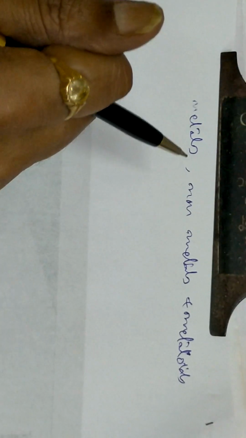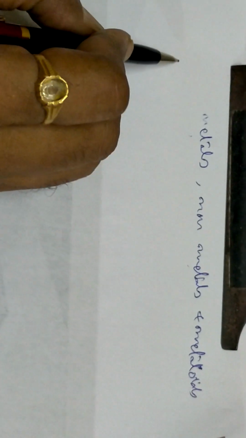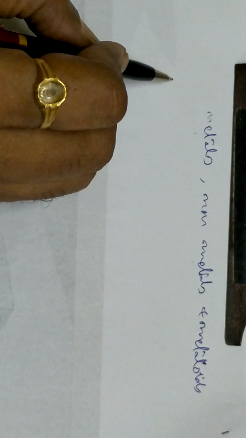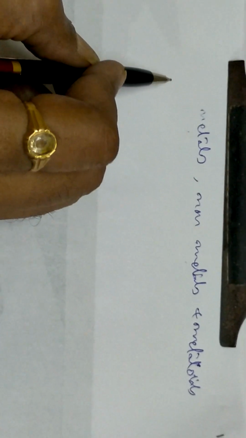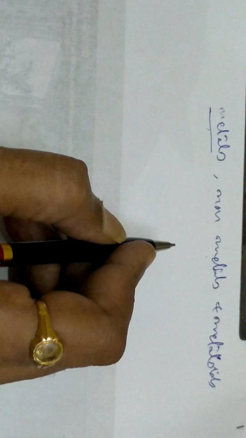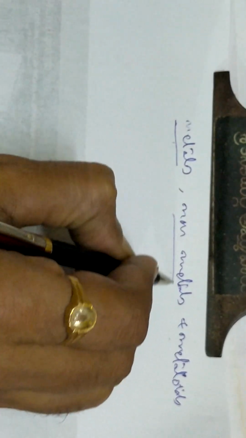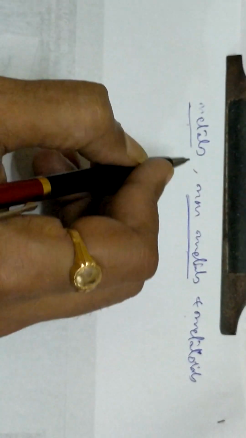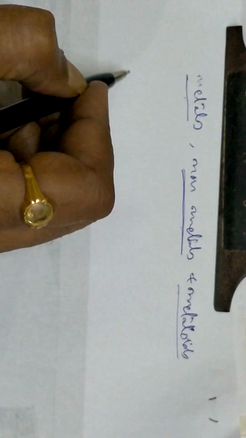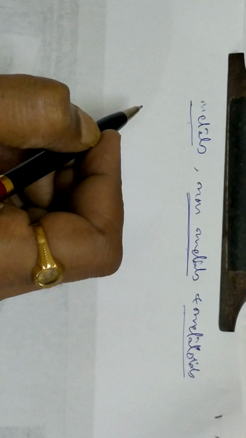This can be classified into metals, non-metals, and metalloids. The S block, that means ns1 and ns2, that means lithium, beryllium, sodium, magnesium groups, can be called metals. The oxygen and fluorine groups, those two groups, will be totally non-metals. Of course, hydrogen we are not talking about. The inert gases are helium, neon and all. There are also something in between, the metalloids. Sometimes they behave as metals, sometimes they behave as non-metals.